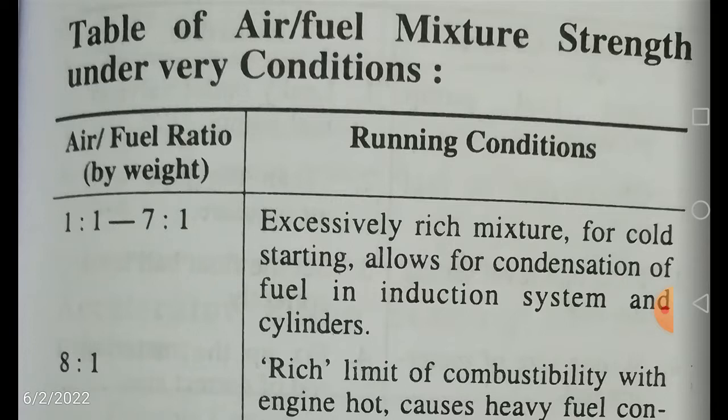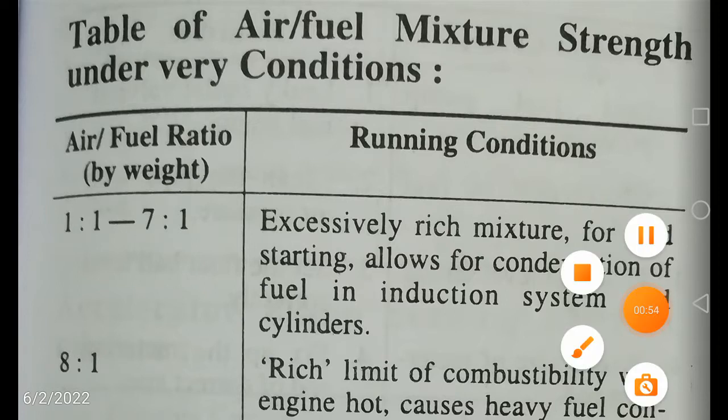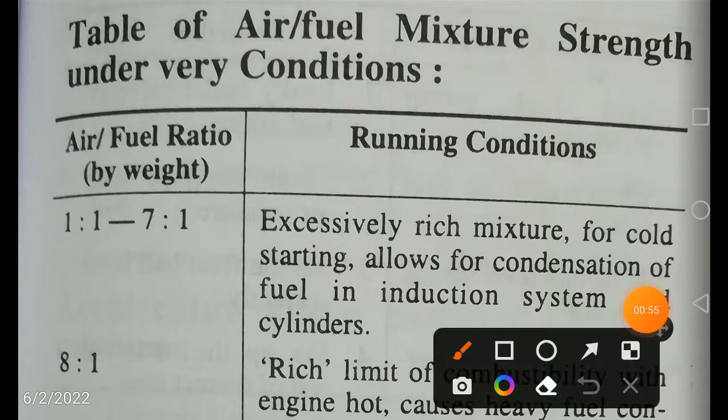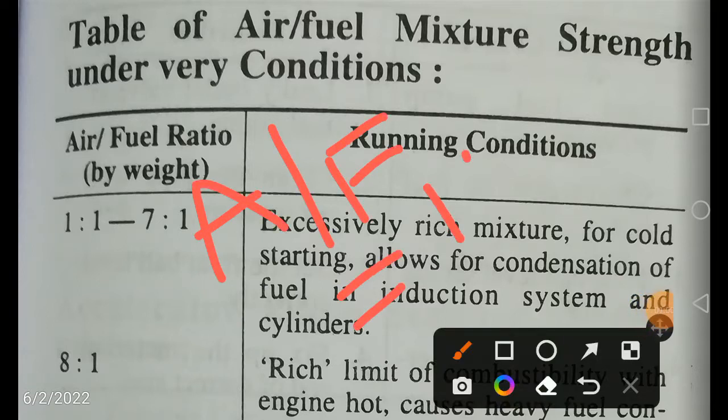When fuel is more and air is less, that is called a rich mixture. The chemically correct air fuel ratio, to be precise, is 14.5 to 1: 14.5 parts air and 1 part fuel.